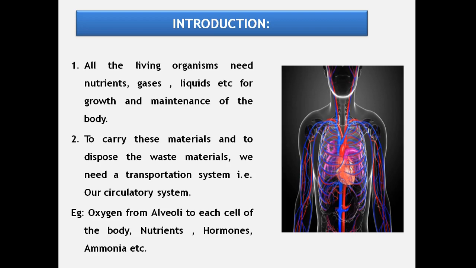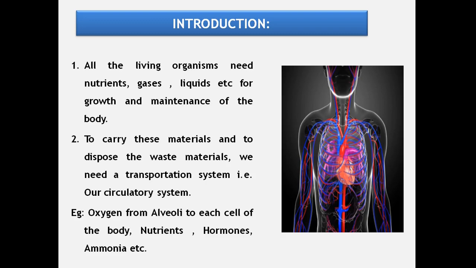For example, oxygen reaches our alveoli during the process of breathing, but it has to reach each and every cell of our body for cellular respiration. Like that, glucose is to be supplied to each and every cell for the cellular respiration to be done.